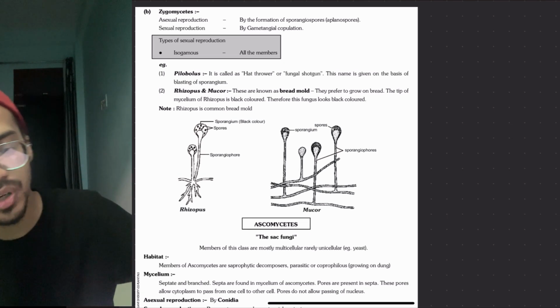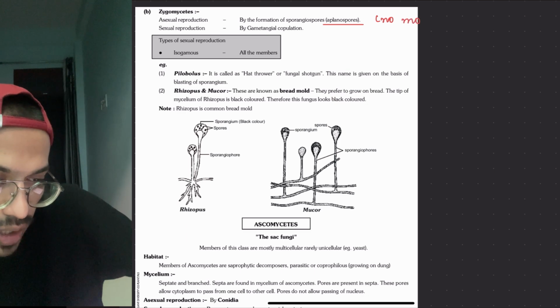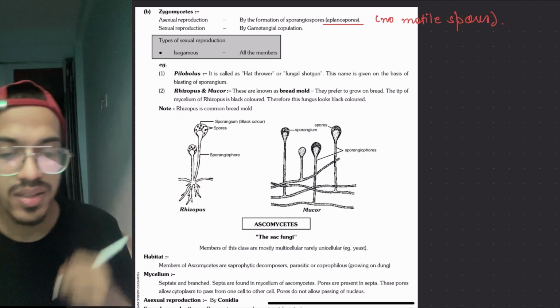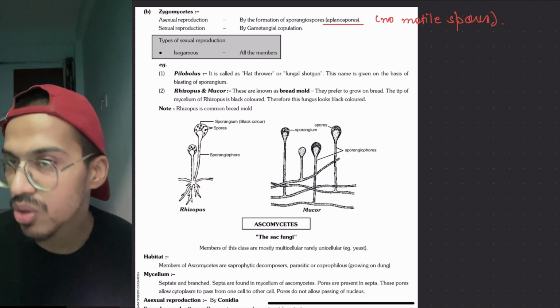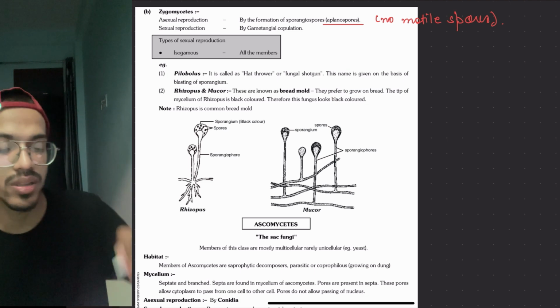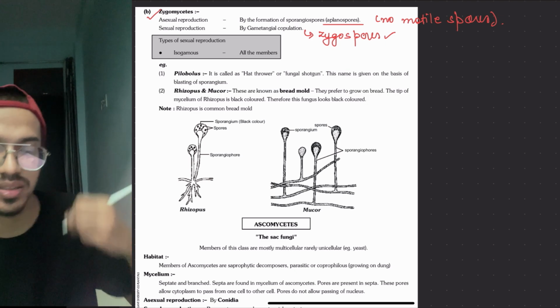Okay, next is the Zygomycetes. Their asexual reproduction is by the aplanospores, means non-motile spores. Sexual reproduction is the gametangial copulation. We remember that in the gametangial copulation, what happened? Zygospore word we have studied. So zygospores. So the name comes from this.